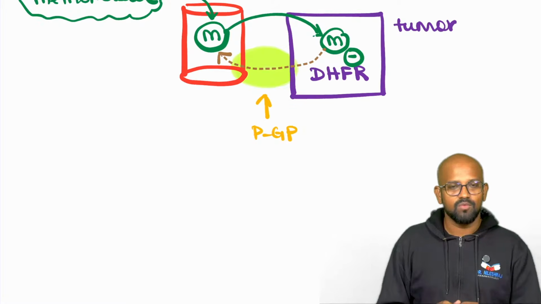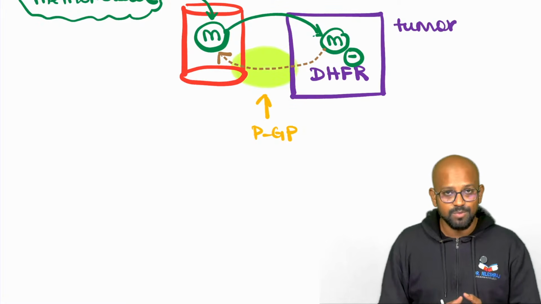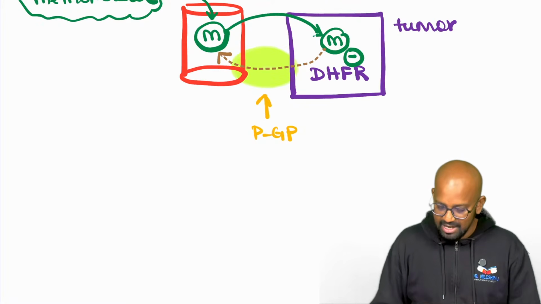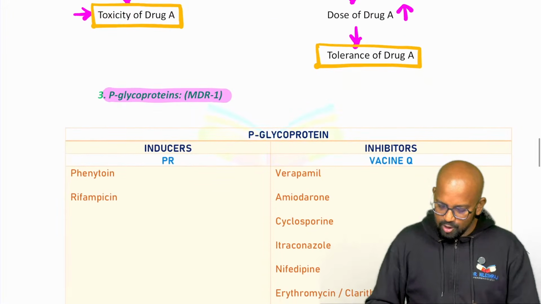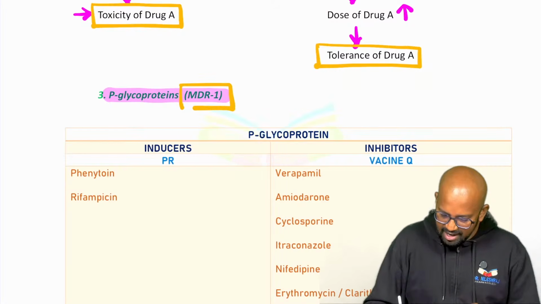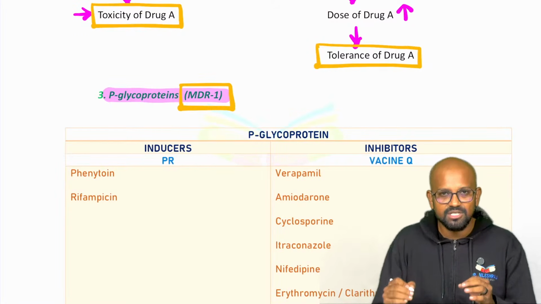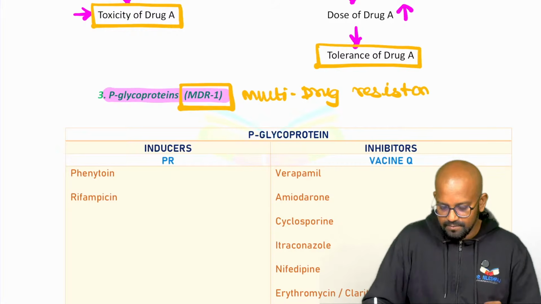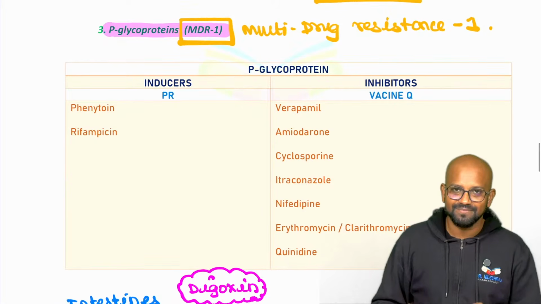Okay. Now, with this knowledge in mind, this is a mechanism of how resistance is developing. I hope you can understand that. This is how resistance gets developed. That is the reason why P-glycoproteins are also named MDR1, multi-drug resistance transporter type 1. That's called MDR1.